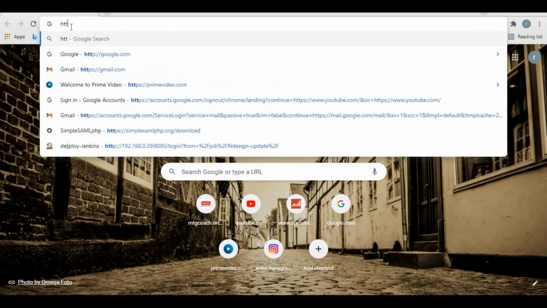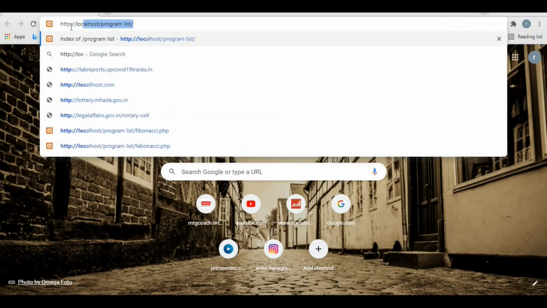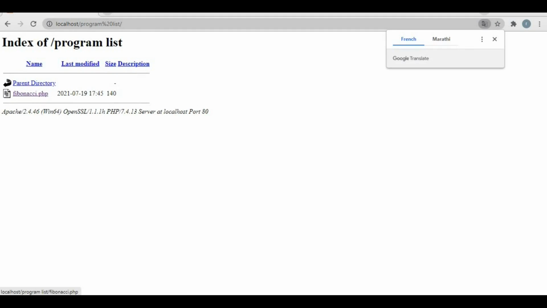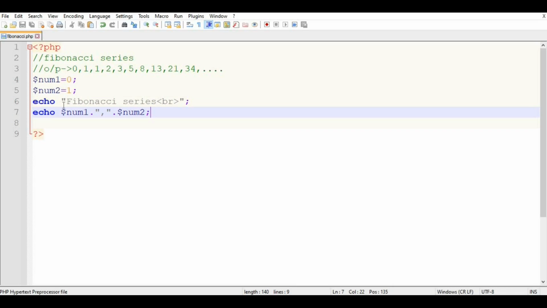Type http://localhost and your program folder. My folder name is the program list. So just press enter. Here is your file. Click on it. Whatever statements we write under the echo, here will be the output: 0 1, and then we print the num1 and num2.